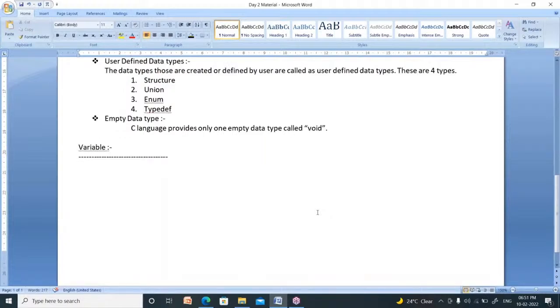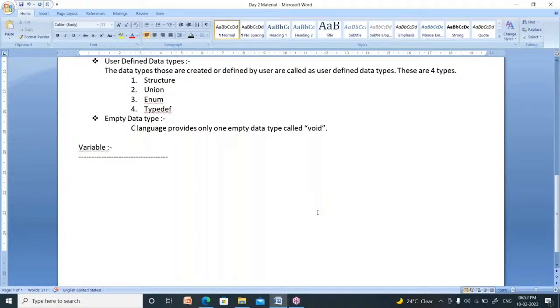Now see, whenever you go to college, you will take a bag. What is a bag? A bag is nothing but a container to store your books. You may take a water bottle. What is the use of a water bottle?